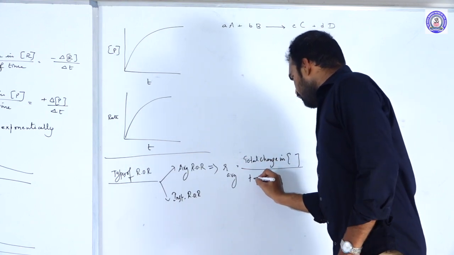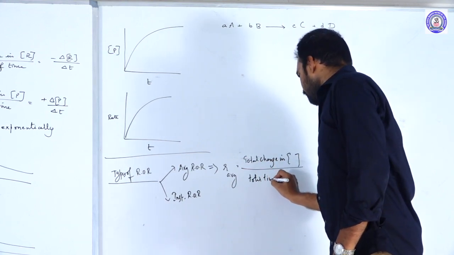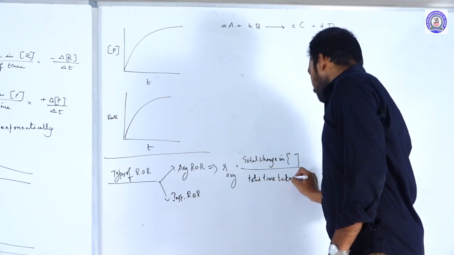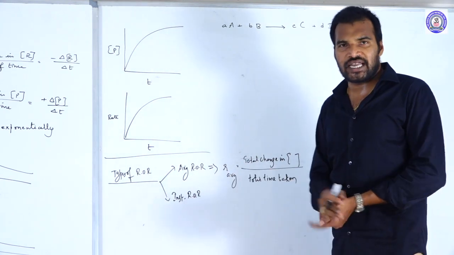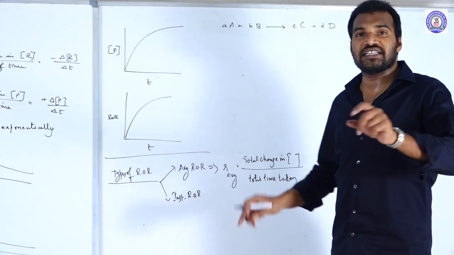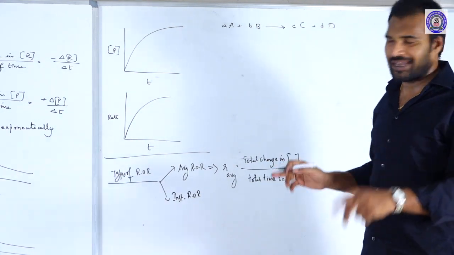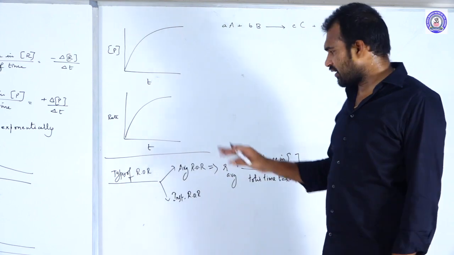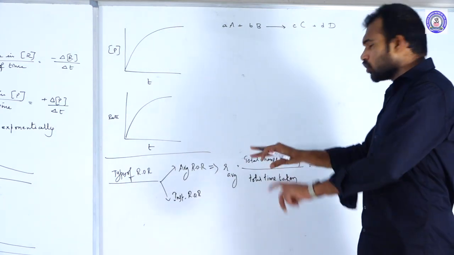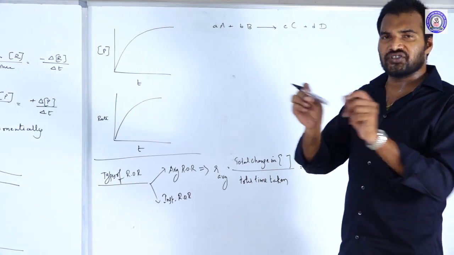Generally this average rate of the reaction we measure when the time taken is longer. When the time is very high, then we consider this average rate of the reaction. The total change means usually the concentration change will be bigger.